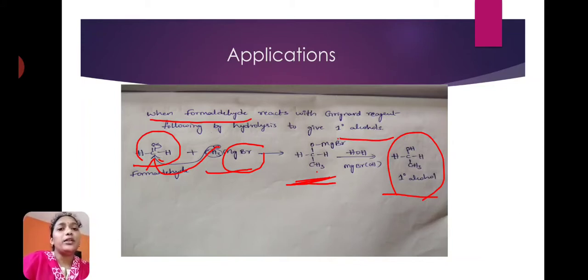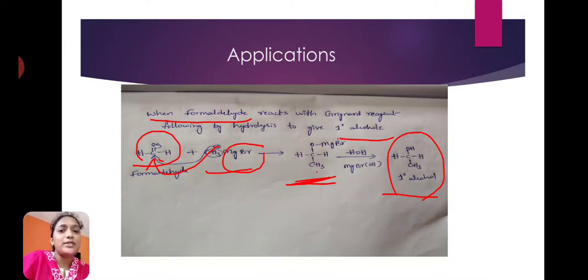One is when formaldehyde reacts with Grignard reagent followed by hydrolysis to give primary alcohol. HCHO, this is formaldehyde, reacts with methyl magnesium bromide. Here methyl magnesium bromide is the Grignard reagent, and it forms one transition state, that is an unstable transition state.